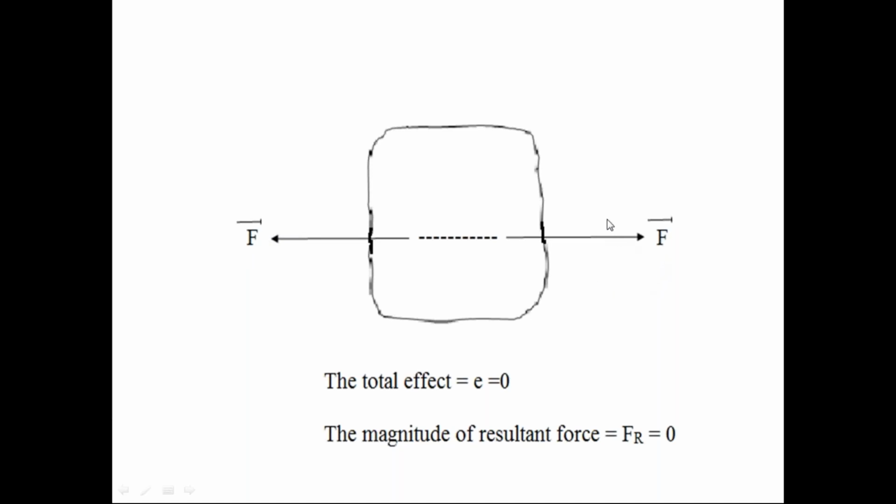Then only these two forces cancel with each other because they are acting in opposite directions on the same straight line. They cancel with each other. When they cancel with each other, their resultant force is zero. If the two forces cancel with each other, their resultant force is zero. If the resultant force is zero, the force system is in equilibrium condition.